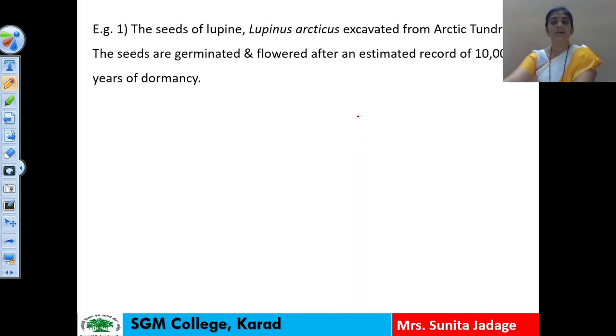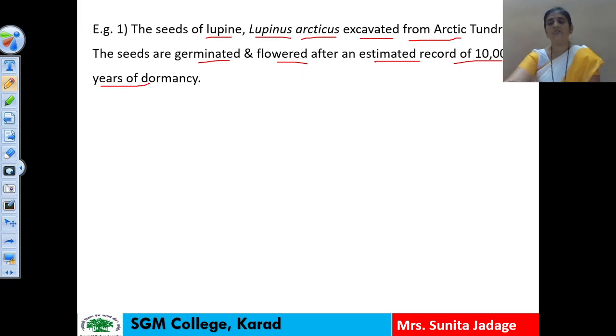The example is the seeds of lupin, that is Lupinus arcticus, excavated from the Arctic tundra. The seeds of this Lupinus were excavated from the Arctic tundra, and the seeds germinated and flowered after an estimated record of 10,000 years of dormancy.